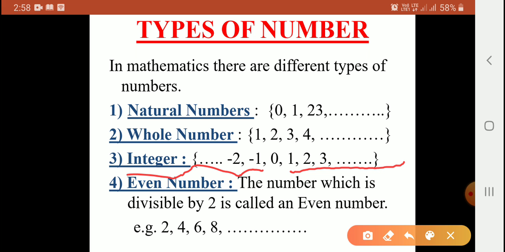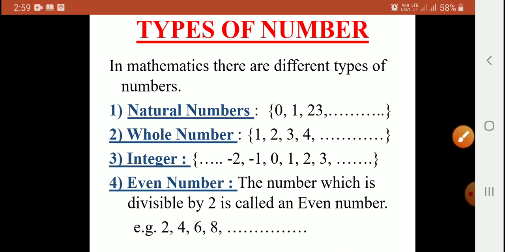So these are two types of numbers, positive numbers and negative numbers. 0 has no sign. It is not positive or not negative. Okay. So we will see natural numbers, whole numbers and integers.